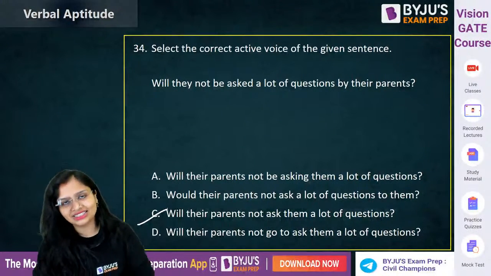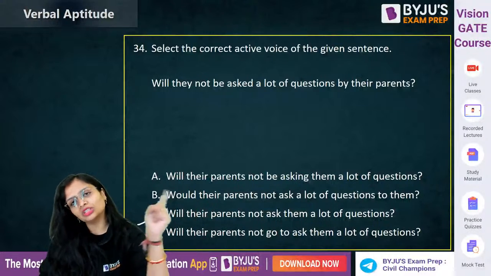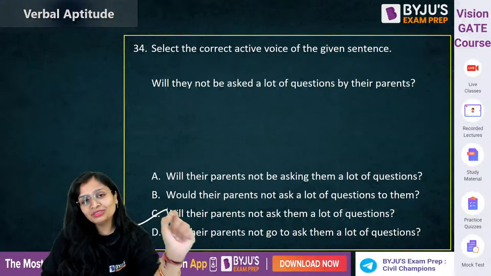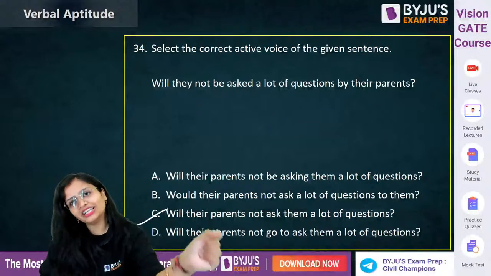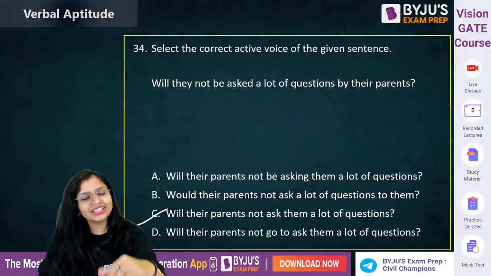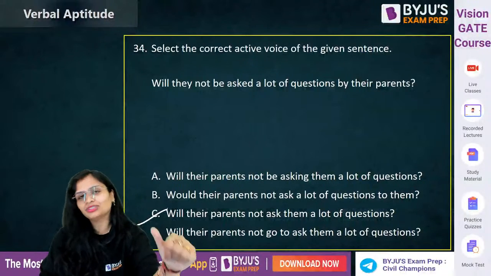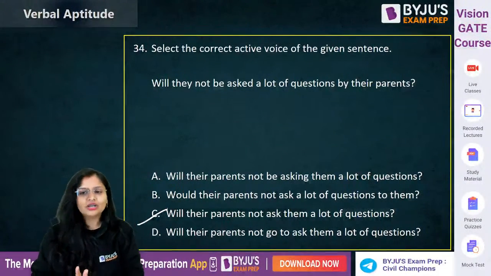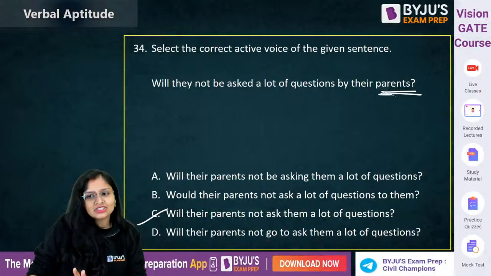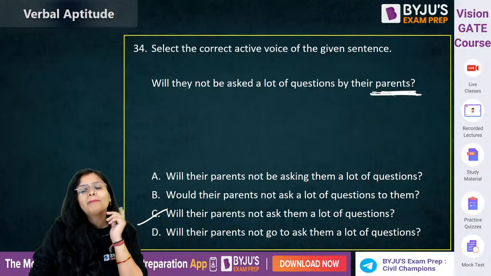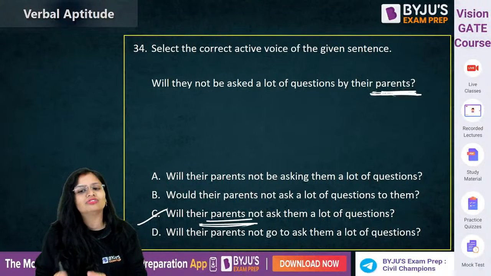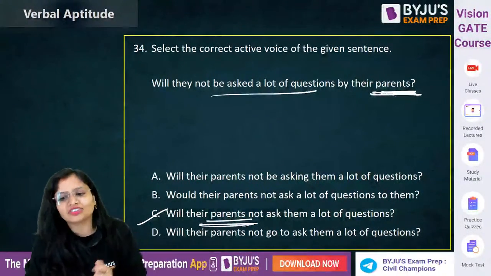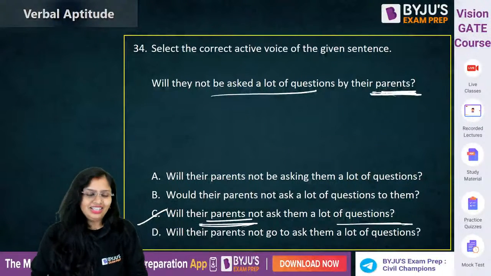So it just gets interchanged. तो ये subject और object का interchange हो जाता है. That's it. So जो यहाँ पे parents है, this was the object of the passive voice. It will become the subject of the active voice. और ये questions की बात हो रही थी, so this is the subject which will become the object. Clear?